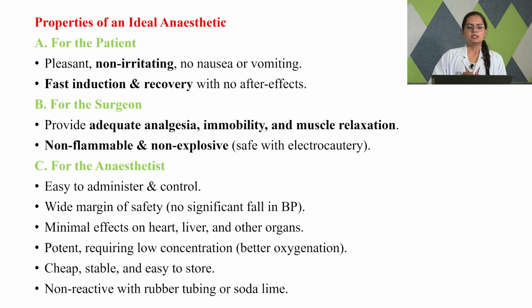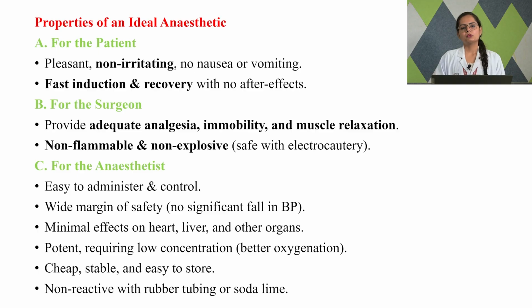The very important part here is whenever we choose a particular general anesthetic. General anesthetics have a wide range of classification. They can be classified based on the mechanism of action, and based on the different routes of administration. Based on route of administration, they are classified into basically two types: inhaled general anesthetics and intravenous general anesthetics.